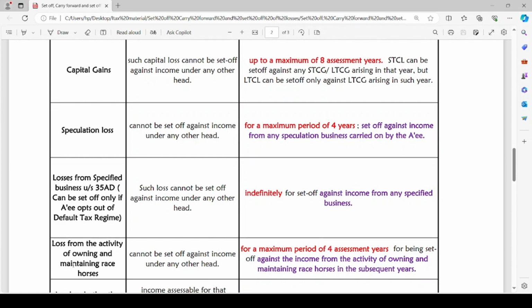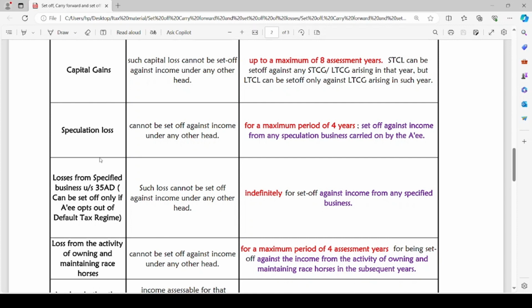But speculation loss can be carried forward for a maximum period of 4 assessment years, 4 subsequent years. And it can be set off against income from any speculation business carried on by the assessee. In the subsequent years too, the speculation loss so carried forward can be set off against income from any speculation business carried on by the assessee which has arisen in such year. The income earned by the assessee in the subsequent years from any speculation business is used to set off the speculation loss carried forward from preceding years.